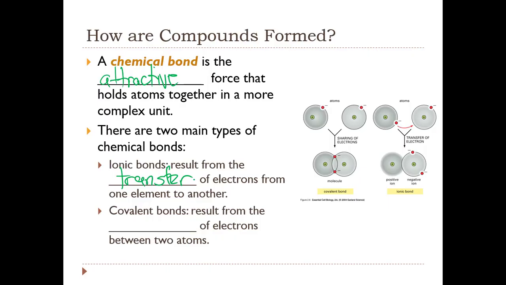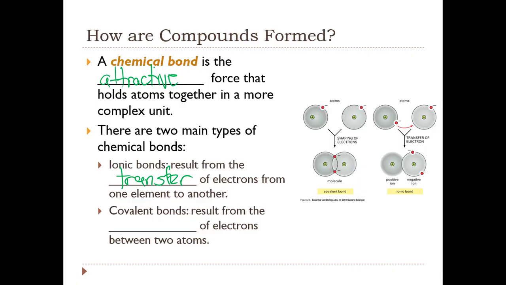That is, one atom loses an electron and another atom gains it through that transfer of electrons. So when we have an attractive force that results from the transfer of electrons, that's an ionic bond.